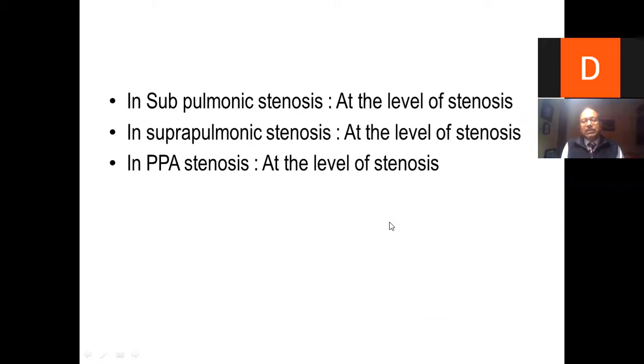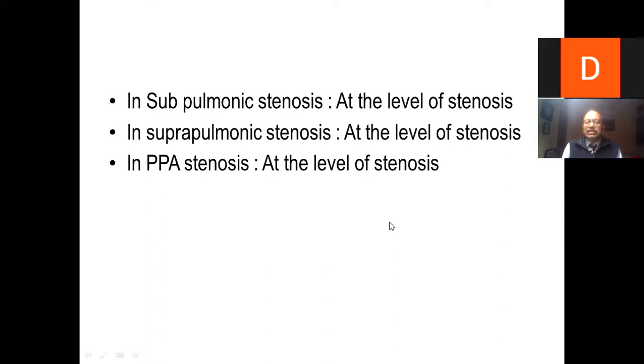One more thing I like to say at this point is always remember these stenosis, very rarely they are alone. They are present with some lesions like VSD, which is the most common thing associated with pulmonic stenosis. Tetralogy of Fallot, trilogy of Fallot.